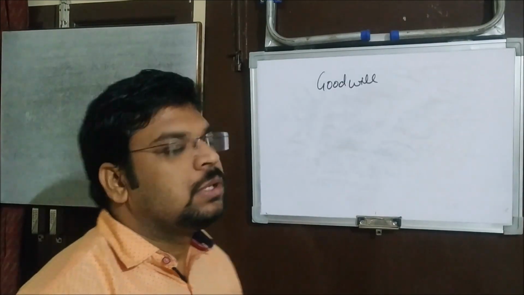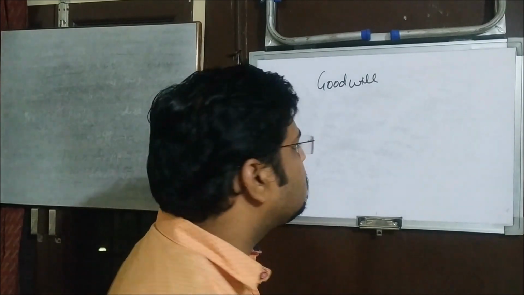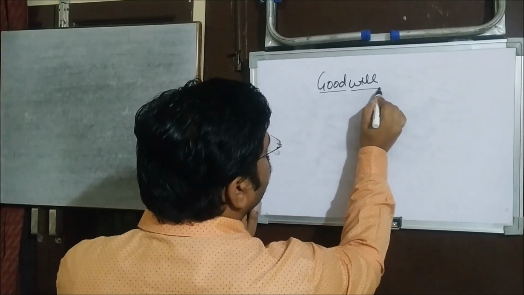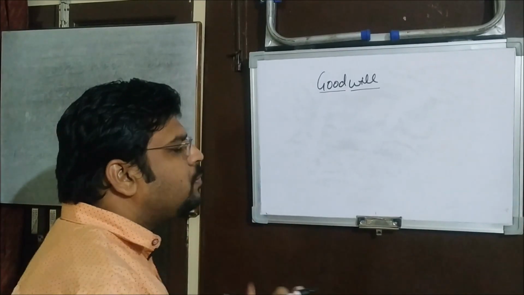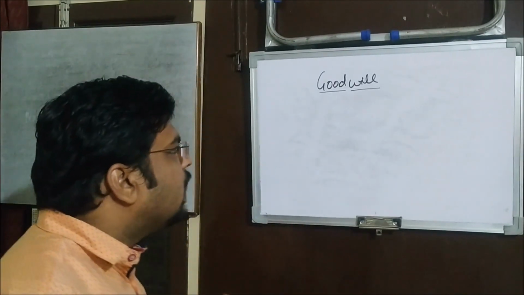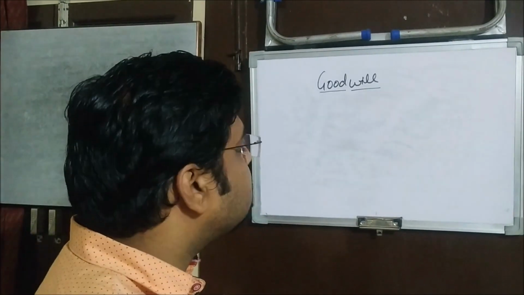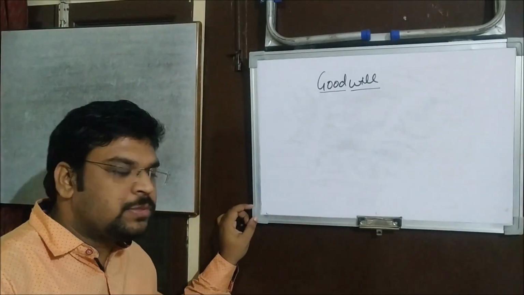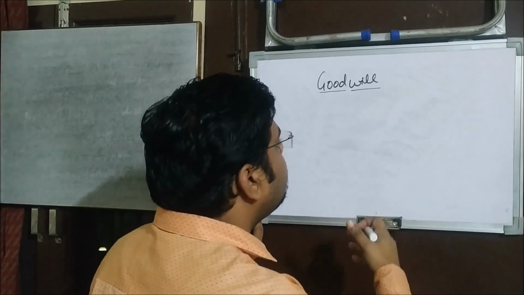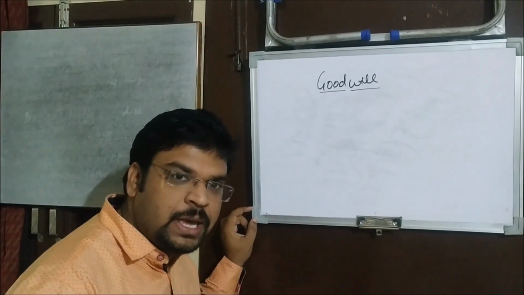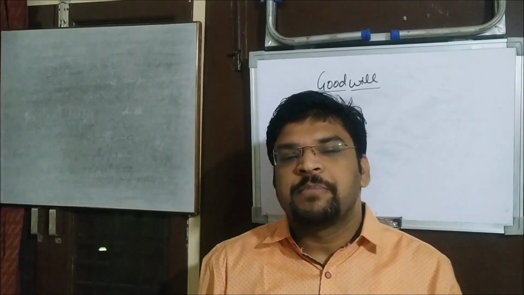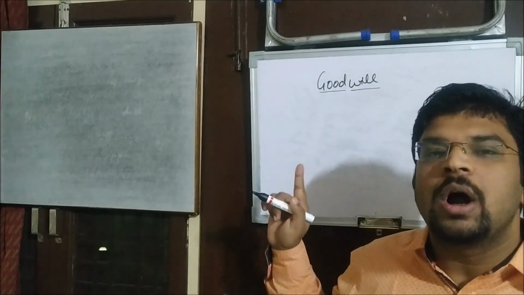So goodwill, let's start with this term. This term is the combination of two terms. One is good, another is will. That can be the easy way to infer its meaning from the term itself. Good means, you already know, something better. And will means related to the future. So if something better is going to happen in the future, that hints towards goodwill.